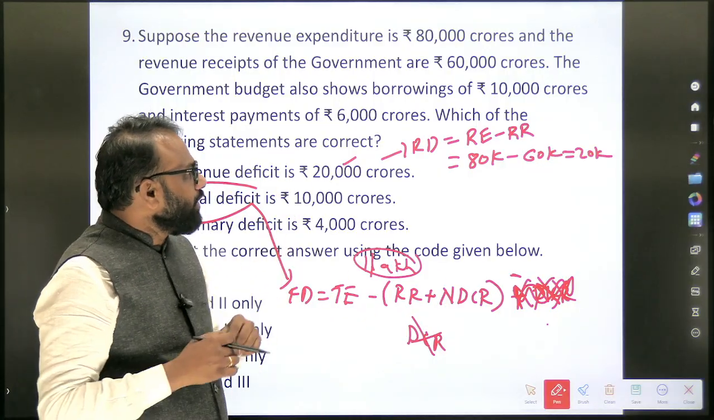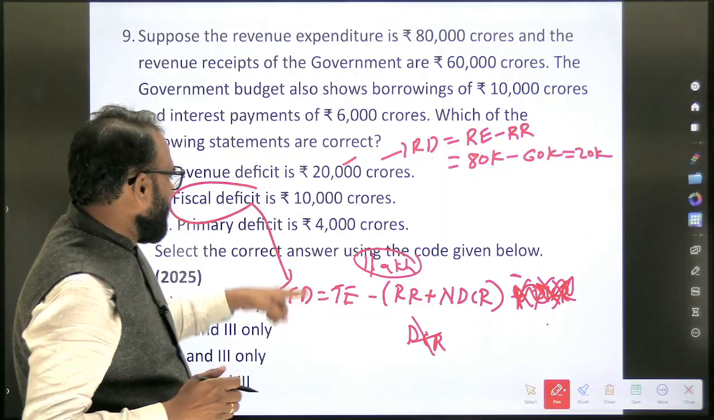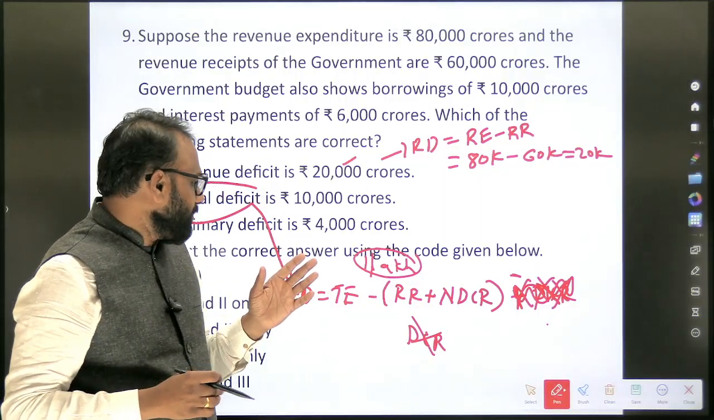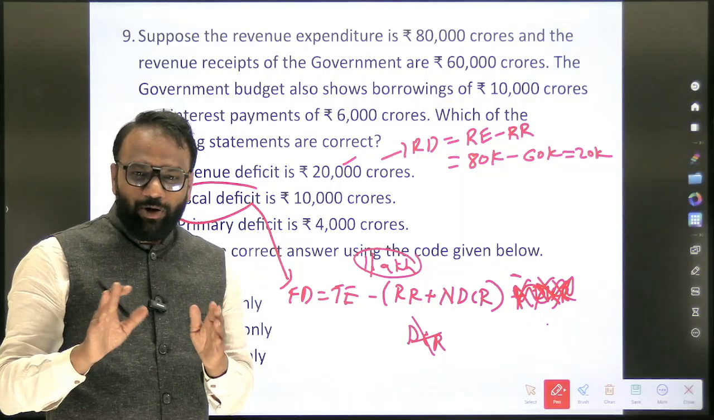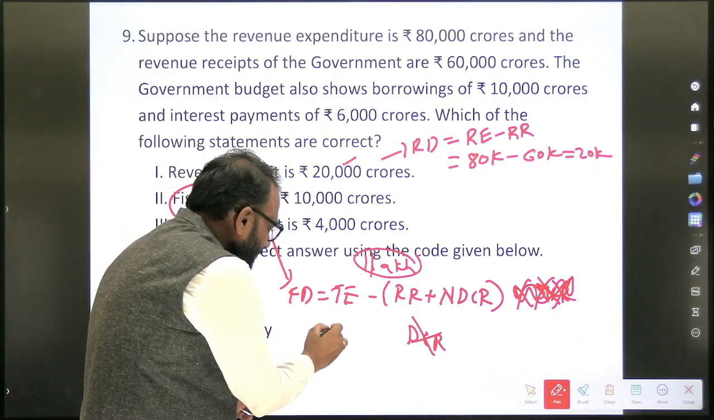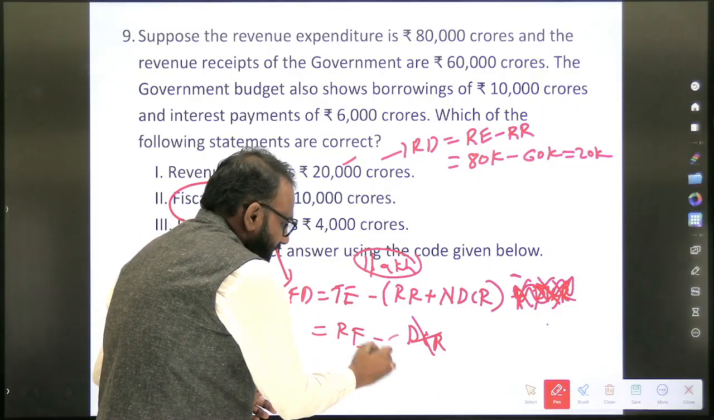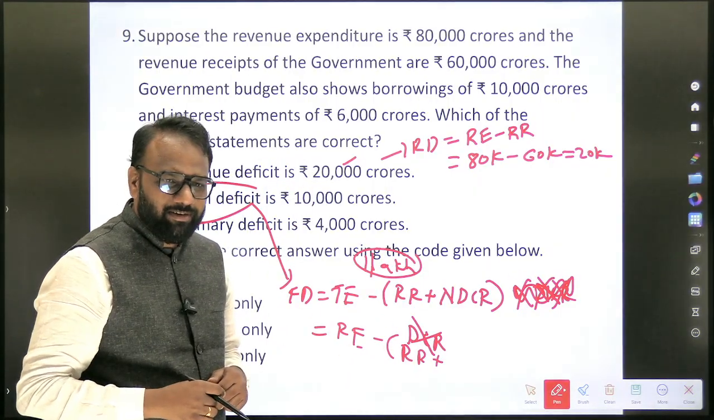In our example, what are they given? They are given total expenditure. It is 80,000. They are not given capital expenditure and all. They are just focused on revenue. So here in this total expenditure, they are given only revenue expenditure. Okay, they are given about revenue receipt. So have they mentioned about non-debt capital receipt?